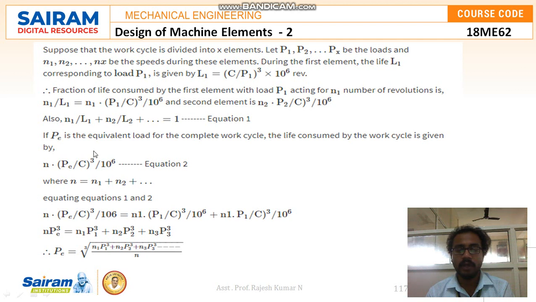If PE is the equivalent load for the complete work cycle, the life consumed by the work cycle is given by N into (PE by C) cubed divided by 10 to the power of 6, that is equation 2, where N is equal to N1 plus N2. So equating equations 1 and 2, N into (PE by C) whole cube divided by 10 to the power of 6 is equal to N1 into (P1 by C) whole cube divided by 10 to the power of 6 plus N2 into (P2 by C) whole cube divided by 10 to the power of 6. So N into PE cubed is equal to N1 P1 cubed plus N2 P2 cubed plus N3 P3 cubed. So PE is equal to the cube root of (N1 P1 cubed plus N2 P2 cubed plus N3 P3 cubed) divided by N.